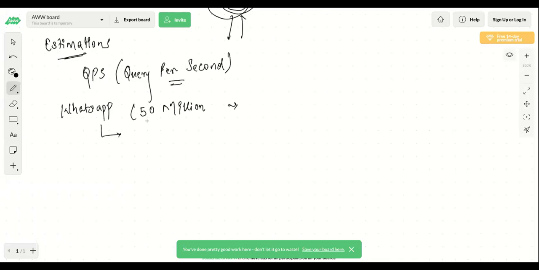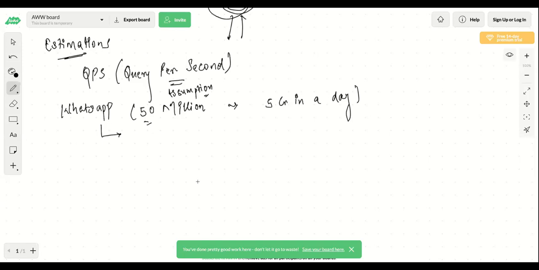Let's say, I'm just taking it, 50 million people in a day. Again, this need not be exact or very accurate, but you need to make some assumptions, and based on these assumptions, you can make the further estimations of your system. So let's say if you have 50 million users in a day, then they'll be distributed across 10 hours. Let's consider that 50 million people are using your WhatsApp in India. Let's design it for India for now.